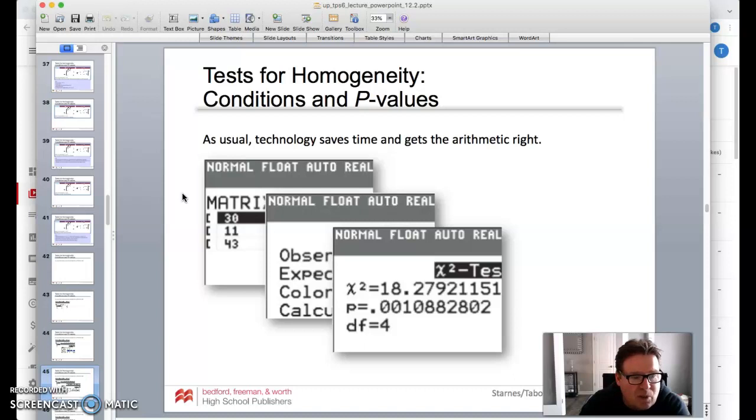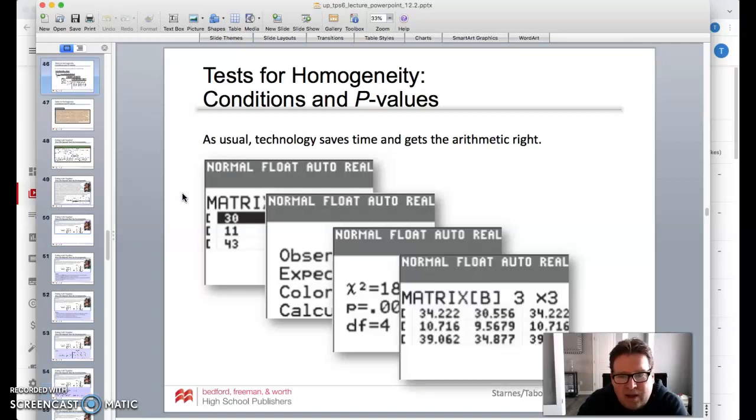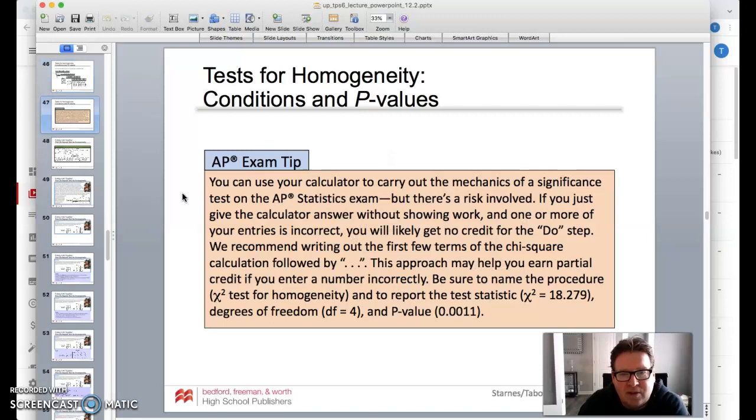It's really kind of a slick way of doing it, so I would suggest doing that. It will actually tell you what matrix B is too. If you go back, it actually fills it in for you. So once again, using the calculator, make sure you're showing the first few calculations and then go from there.